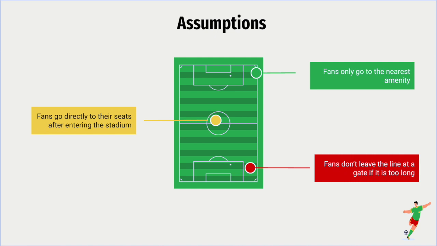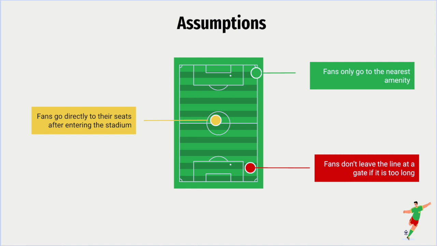And our third assumption is that fans don't leave the line at a gate if it is too long. This means that when they're entering security, they're never going to renege from security and exit the game. And this is also true when they're using the bathroom. They will never exit the bathroom because it is an essential task.